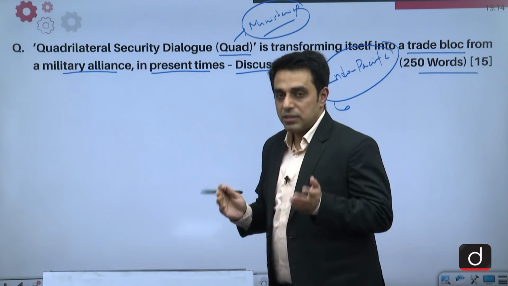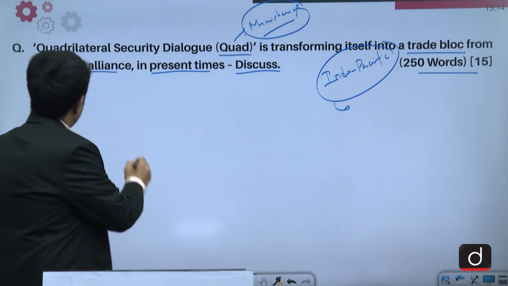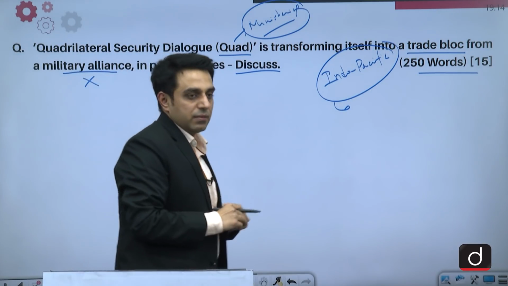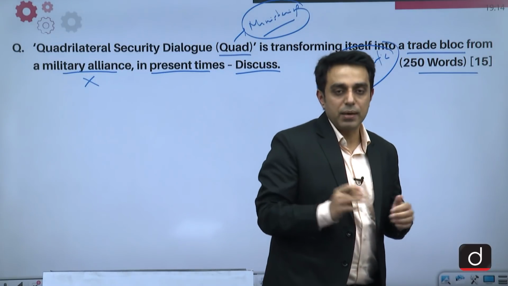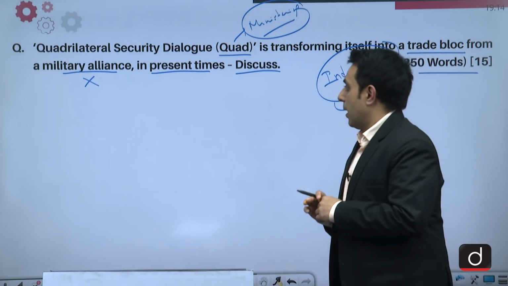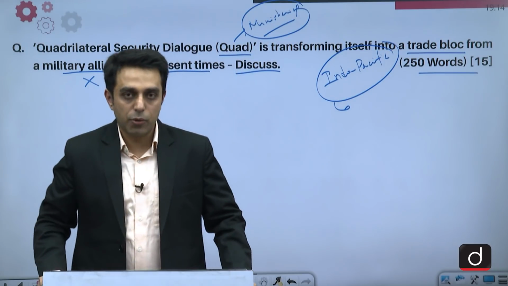Discuss. Now the surprising thing here is that the Quad countries do not feel that it is a military alliance. They always say that we are not forming a military alliance. We do not have any military aims as such. And we want a peaceful and stable rules-based Indo-Pacific region.